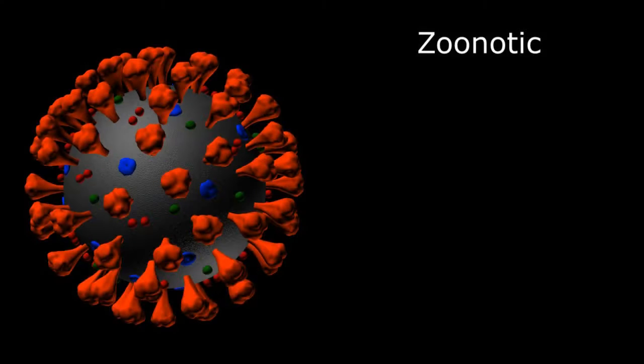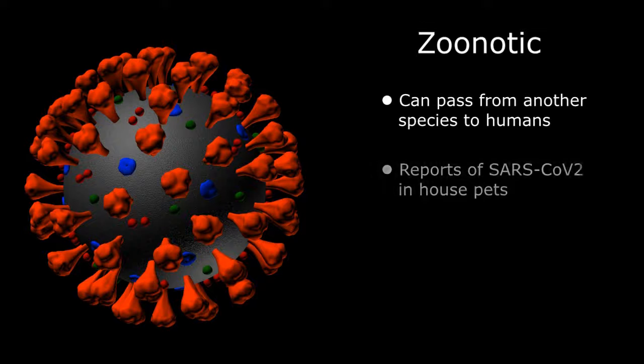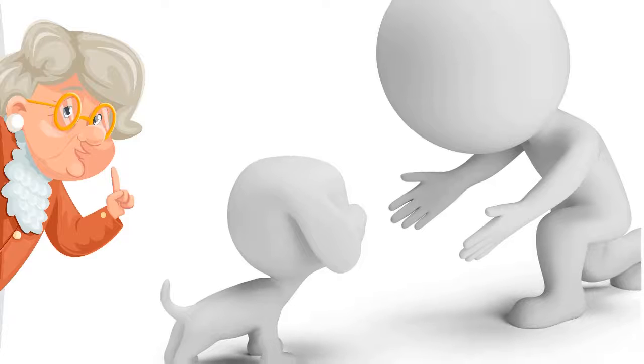Coronavirus is zoonotic, meaning it can pass from another species to humans. There are anecdotal reports of house pets harboring SARS-CoV-2. Until the data is definitive, it may be prudent to avoid face and mouth licks from grandma's dog, especially if she just recovered from an illness herself.